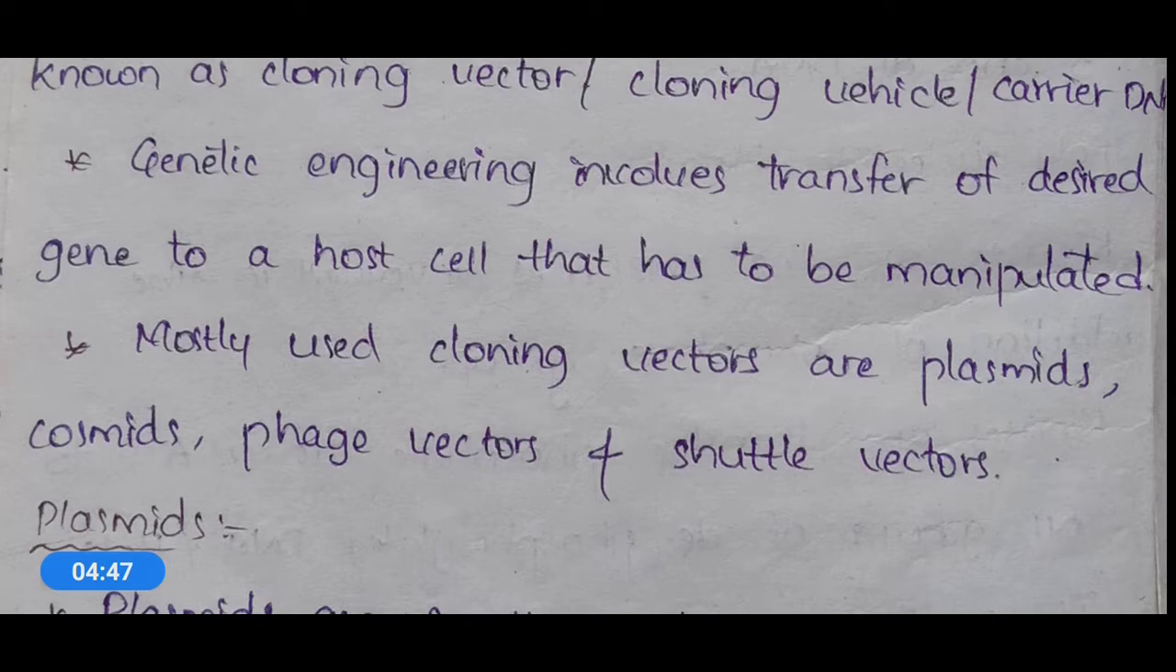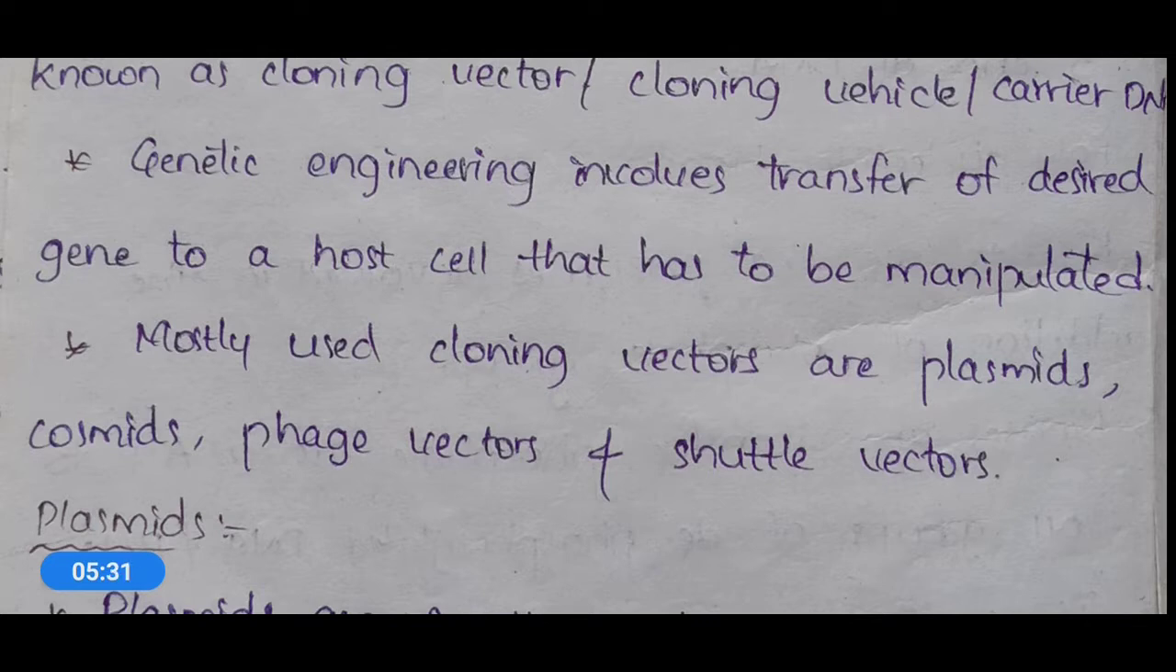Most used vectors are plasmids, cosmids, phage vectors, shuttle vectors and lambda vectors. In our syllabus we have only plasmids, cosmids, bacteriophage vectors and shuttle vectors. Here you should remember one point: plasmids, cosmids, bacteriophage vectors and shuttle vectors, these four are different types of vectors.